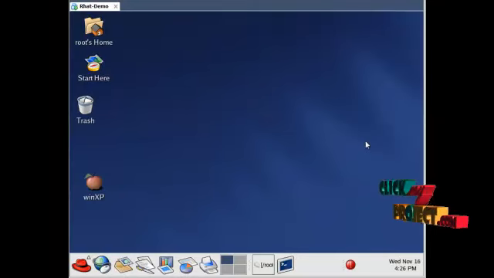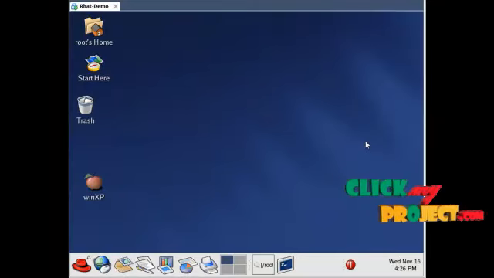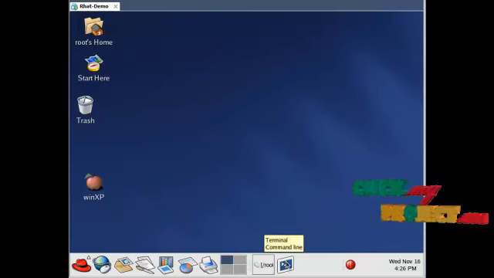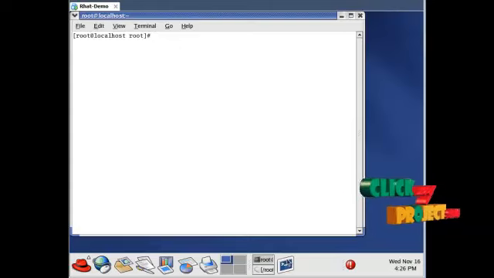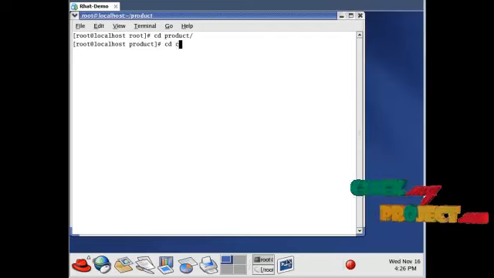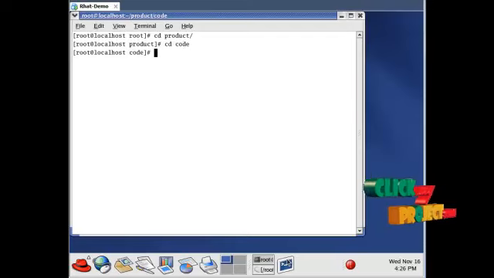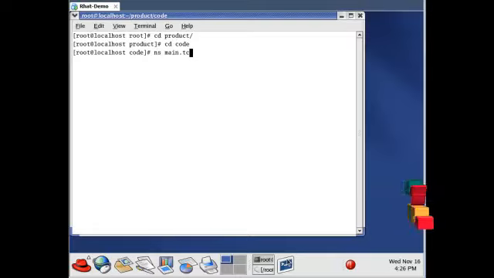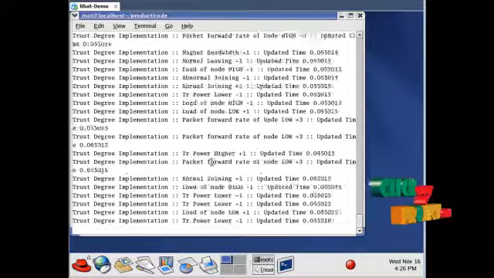Let us see the output of our project. For running our project, we have to open VMware Workstation. In that, click on the terminal window. In that, we have to go to the coding folder. So type cd and our project folder, and cd to that code folder. Then this is the syntax for running our TCL file: ns main.tcl. When we put this in the terminal window, it will show all the trust degree implementation.